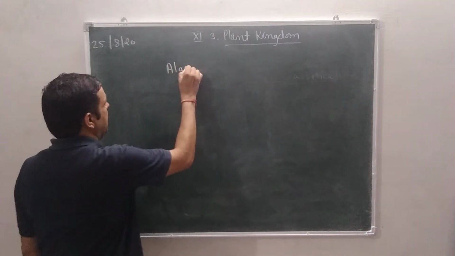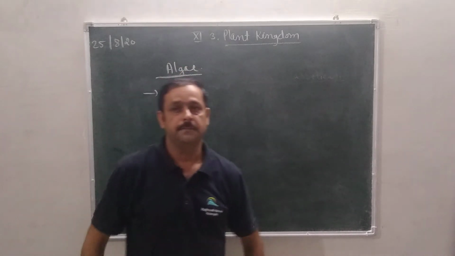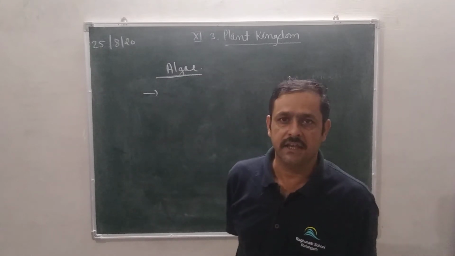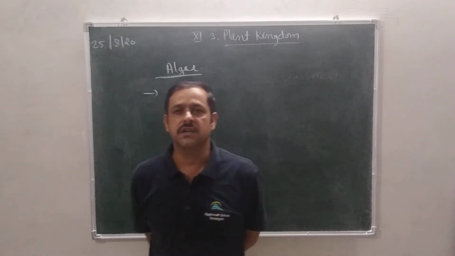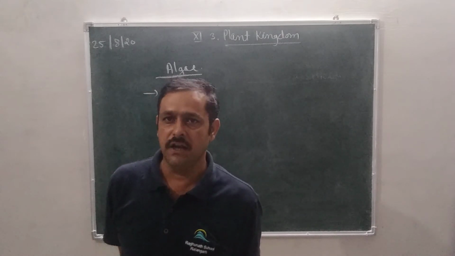First of all, algae. Let us see the characters of algae. Look at algae, fungi and lichen. Normally whenever we see any plant, we see three main structures in the plant: root, stem and leaves.